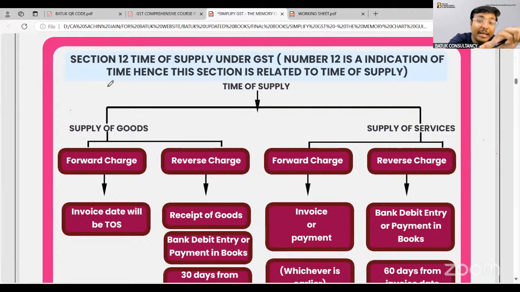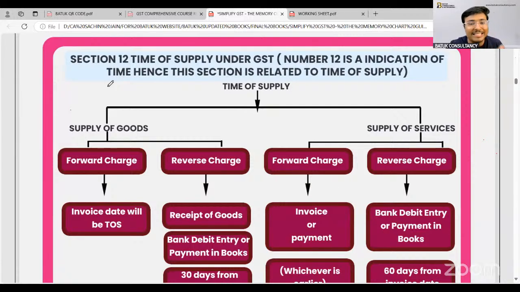When the GST will be applicable, that is the question. Suppose the transaction has taken place on 14th of October. Now, whether the GST will be applicable on 14th of October, or we have to decide it with reference to the time of supply. In that case, we have decided with reference to the time of supply only. That is what we have to take care of. So from that perspective, this time of supply is very, very important for all of us.